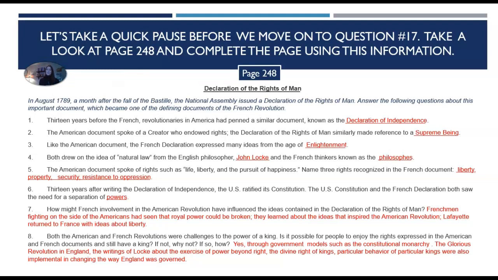The Glorious Revolution in England, the writings of Locke about the exercise of power beyond rights, the divine right of kings, in particular, behavior of particular kings were also instrumental in changing the way England was governed.